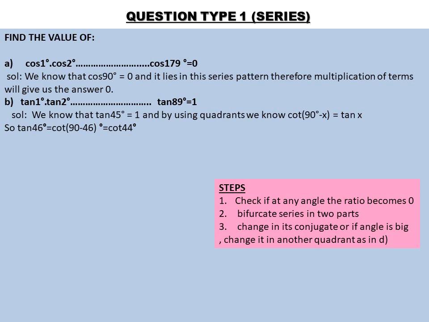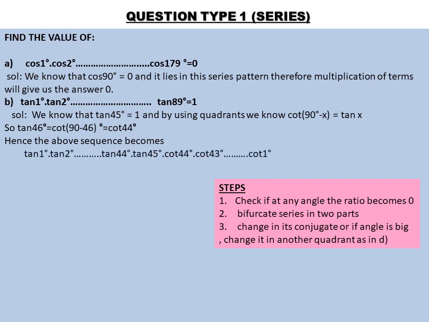How are we changing it? We are using the formula cot of 90 degree minus x is equal to tan x. You know that, right? In quadrants, you know. After the series, meaning after 45, it is 46. So tan of 46 can be written as cot of 90 degree minus 46. That will be equal to cot 44 degrees, right? Similarly, tan of 47 will be written as cot of 90 degree minus 47, that is cot of 43 degrees. And we will do like that till tan of 89 degrees, and tan of 89 will be cot of 90 minus 89, that is cot of 1 degree.